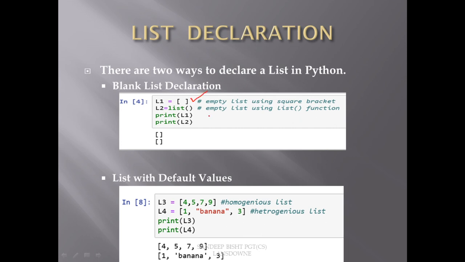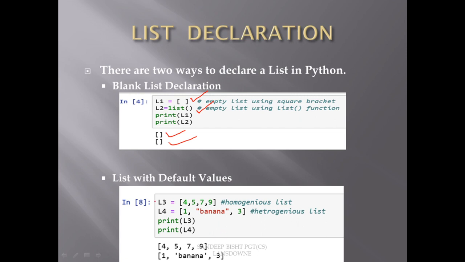So this is a blank list, and you can also create a blank list using the list function. You can see we have printed the values, so both are blank lists. Now, for a list with default values, we just have to pass elements separated by commas in this square bracket, and we can have a list with default values.